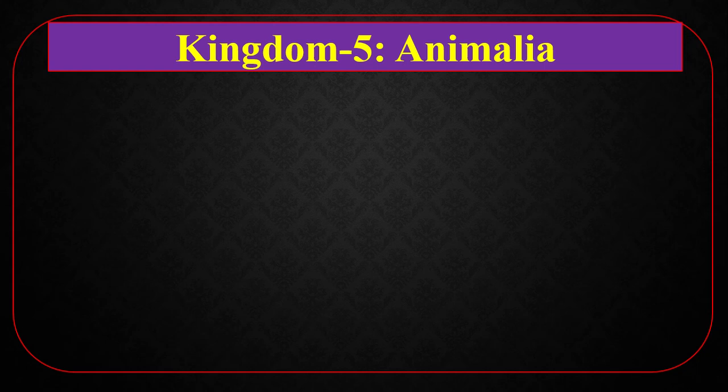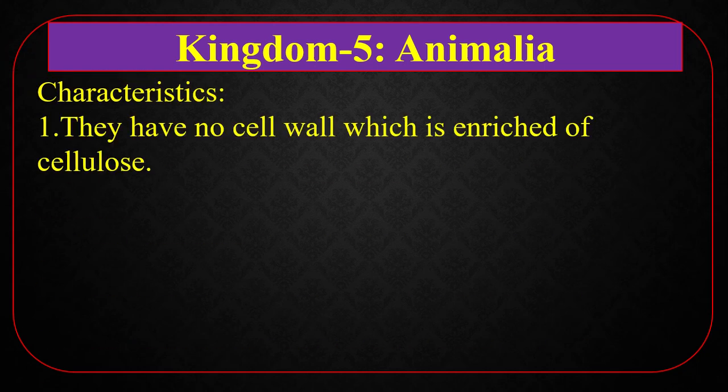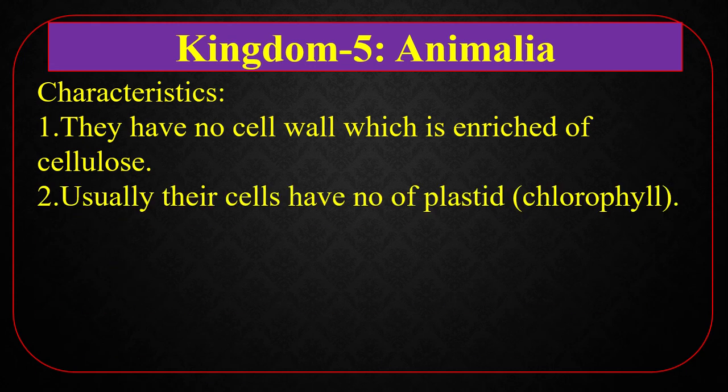Kingdom 5, Animalia. Characteristics of Animalia. Number 1, they have no cell wall which is enriched with cellulose like a plant cell. There is no cell wall. They have only a cell membrane. Usually their cells have no plastid. Plastid is one type of organelle which is present in plant cells and carries chlorophyll.